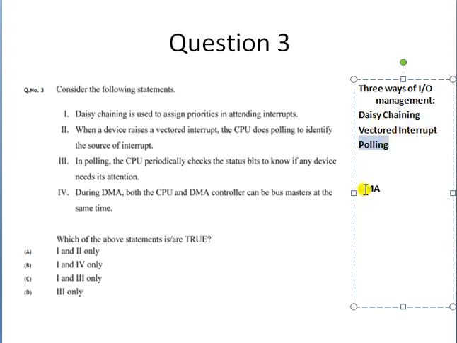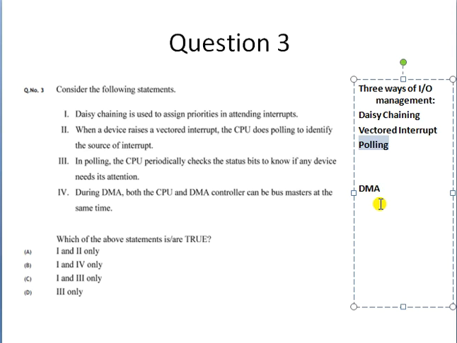Apart from this, there is a method of DMA. In DMA, the CPU will release its control of the memory, and there will be a direct transfer of data from the device to the main memory. For this, the CPU will initialize how big a block of data will be transferred, how many bytes will be allowed to get transferred, and after that much transfer has happened, the control of the memory will again be given back to the CPU. While this DMA operation is taking place, the CPU cannot access the main memory.